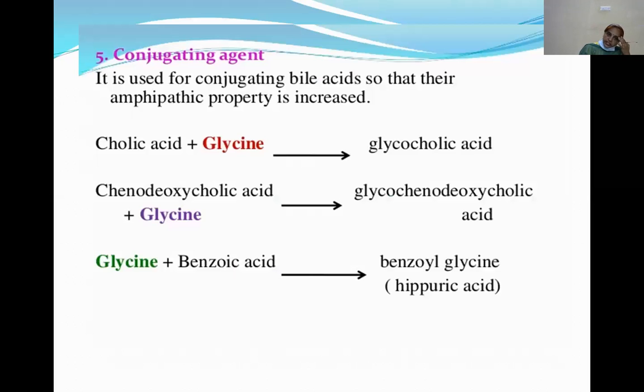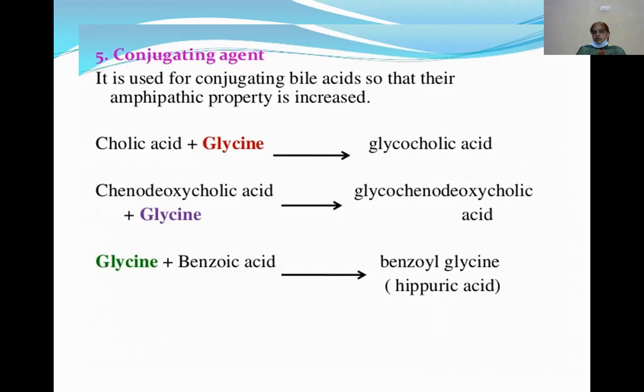Now see the conjugating agent. Sorry, glycine is a conjugating agent. So then you have to immediately remember the formation, or otherwise the synthesis, of bile acids, such as cholic acid and deoxycholic acid. So bile acids are formed when conjugated with glycine.